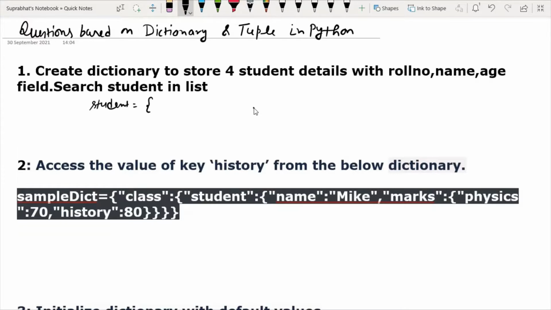For example, student 1 colon, and again I am taking a dictionary in which I will take 3 fields: roll number, name and age.